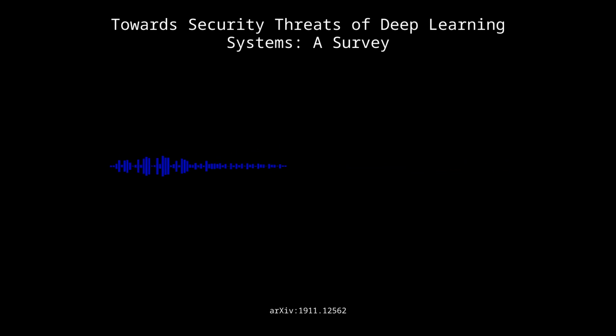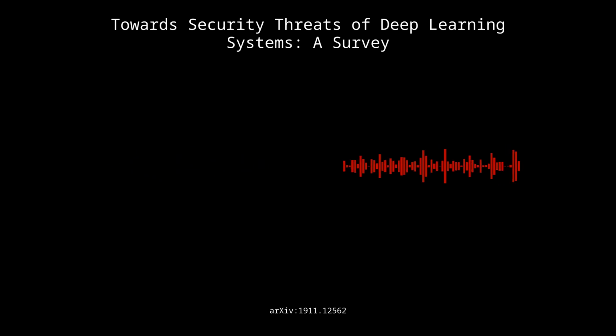And the paper makes the distinction between targeted and untargeted attacks. So in a targeted attack, the adversary is trying to force the model to misclassify a specific input as something else, like misclassifying a stop sign as a speed limit sign. Oh, wow. Yeah. And in an untargeted attack, they just want to cause any kind of misclassification. Right. Just make the model mess up. So it's like an optical illusion, but for AI?